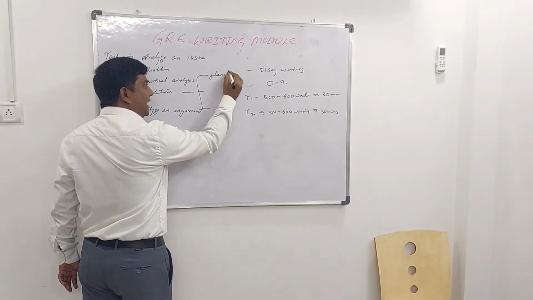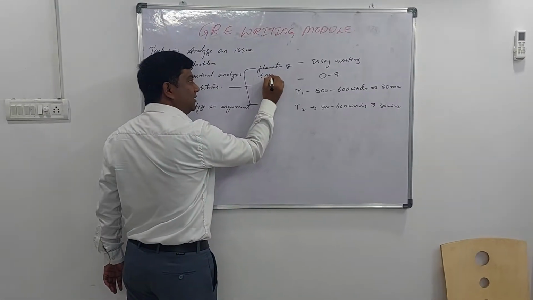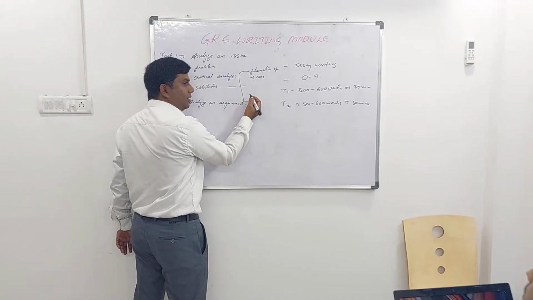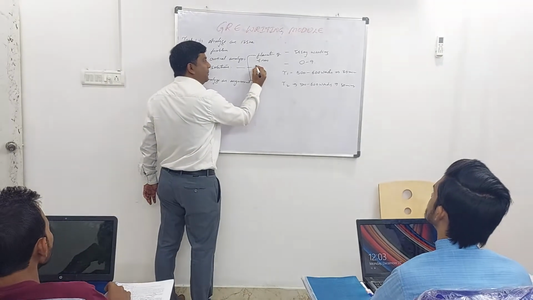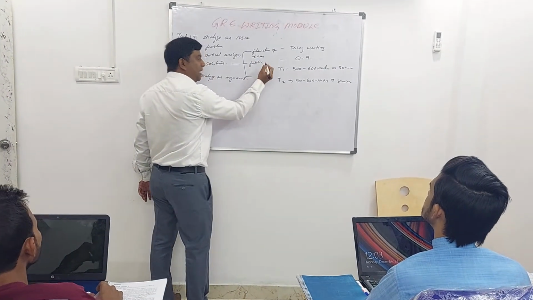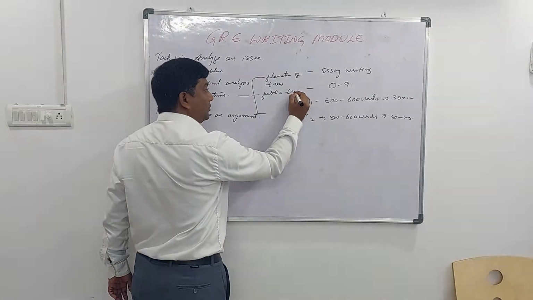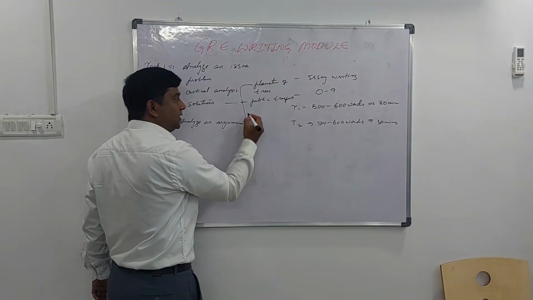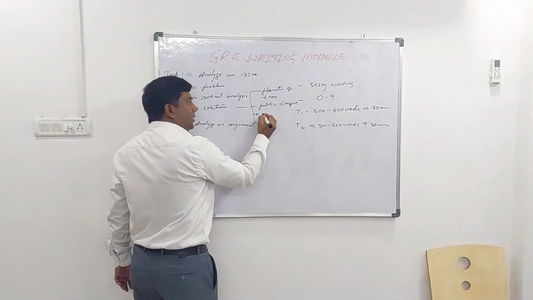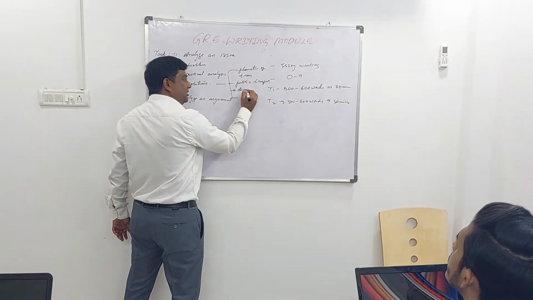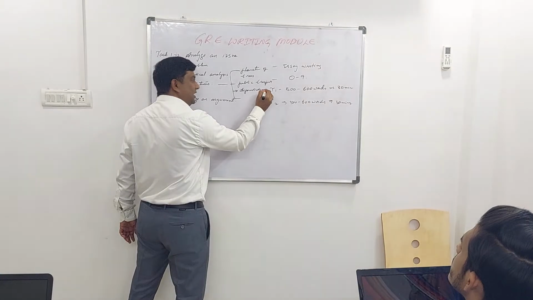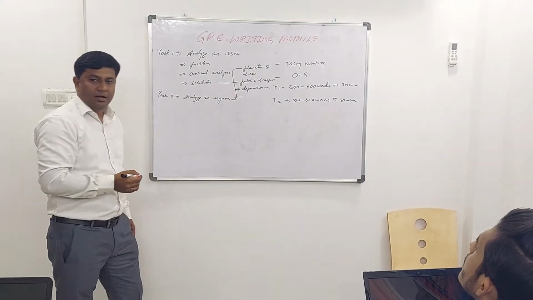Next, use of public transport. People should stop private transport and use public transport. Next, stopping deforestation.